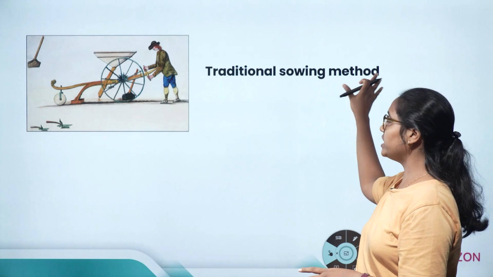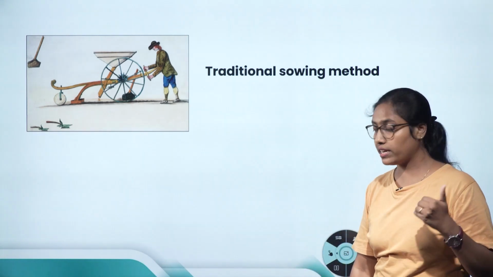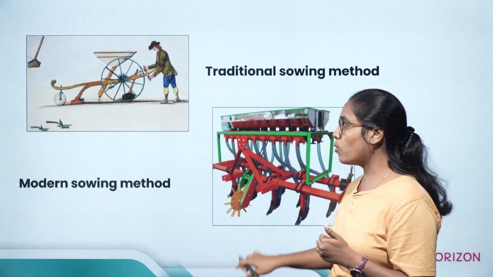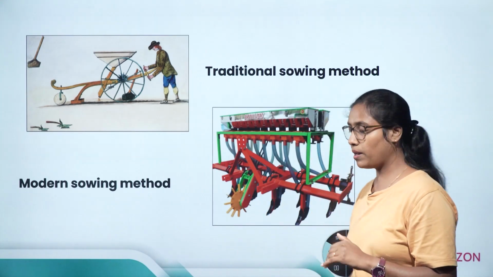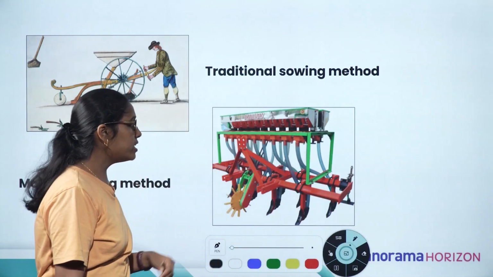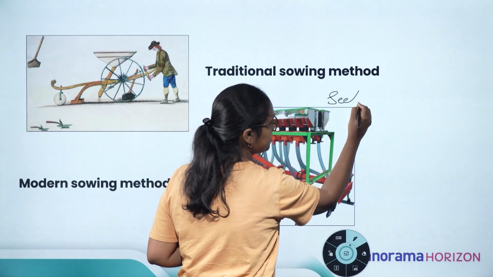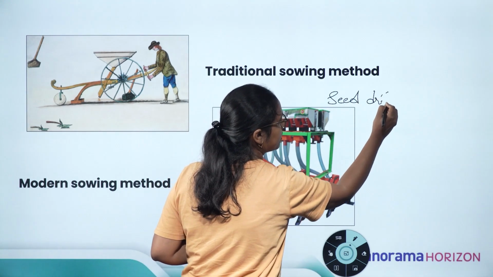So this is the traditional sowing method. But nowadays there are farmers which use the modern sowing methods, and modern sowing methods are seed drills. You can see here seed drills.